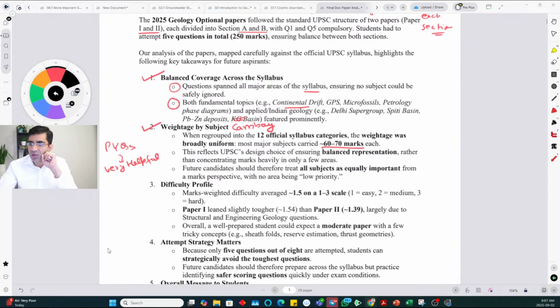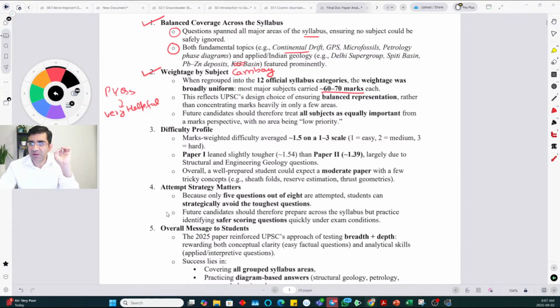Okay. So PYQs would have been very, very helpful. The difficulty profile, marks, weighted difficulty. Okay, we assigned overall 1 easy, 2 medium, 3 hard, and we found it was actually less than medium, 1.5 on average for the whole paper. We felt paper 1 was slightly tougher than paper 2. Paper 2 was more straightforward.